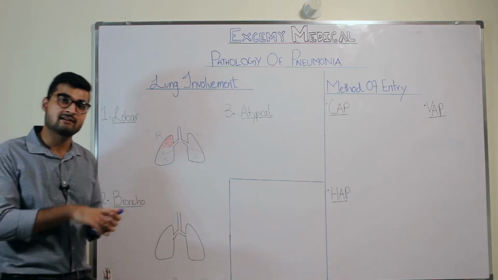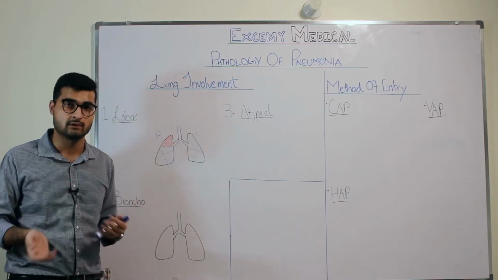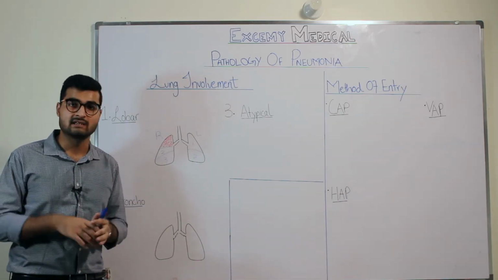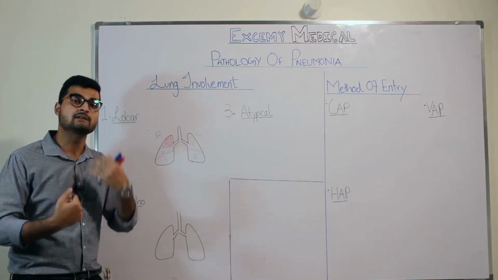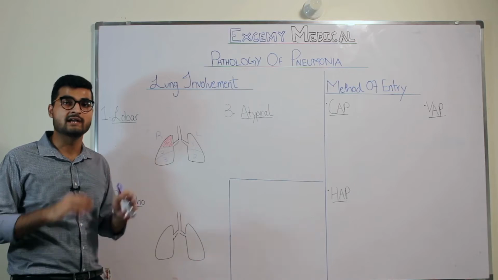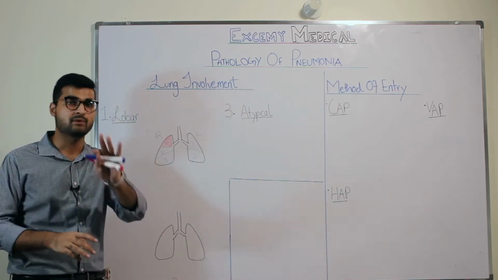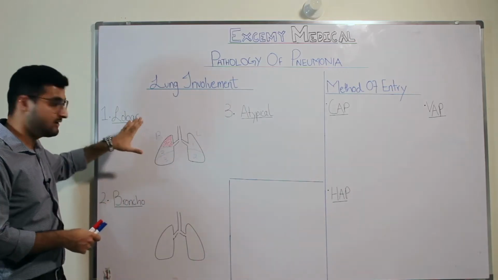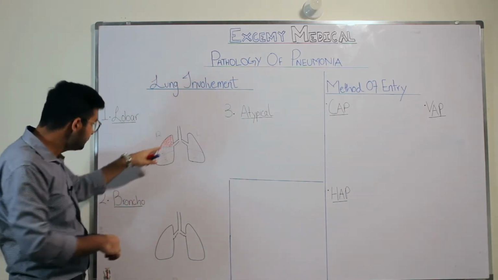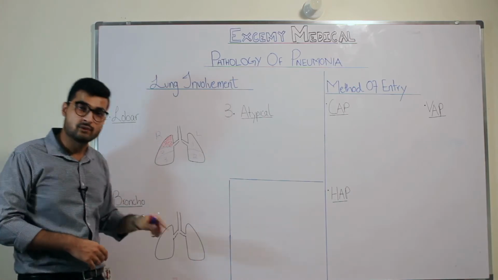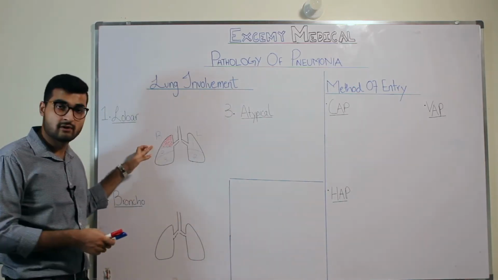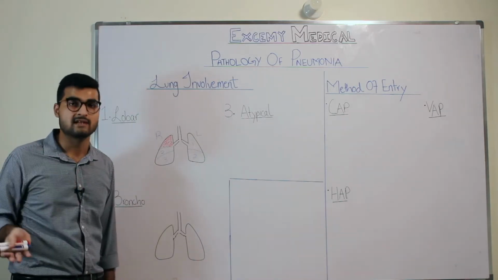Now, when it occupies the whole lobe, how will it look? You will have consolidation in that lobe. By consolidation, I mean you will have a dense mass, and when you get that person's X-ray, you will find white opacification of that particular lobe. So if we are talking about this patient, on the X-ray of the right side, you will see that this first lobe is going to be white. Although air on an X-ray looks black, consolidation becomes white because it's a dense mass.